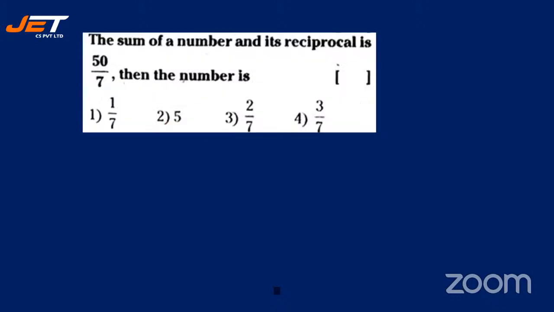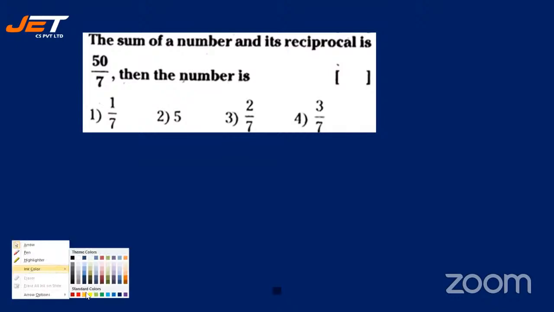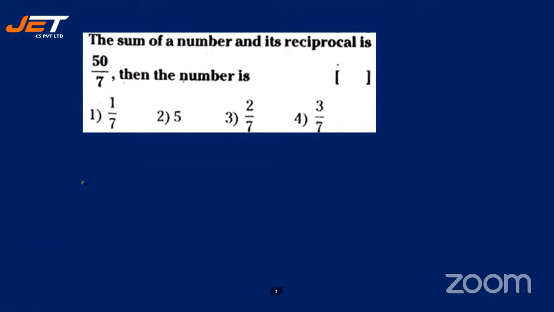See the next question. The sum of a number and its reciprocal is 50 by 7. Then find the number. So you can assume the number to be x, plus the reciprocal of x is 1 by x, is equal to 50 by 7. All right. Others, please do it and give me your answer. By the time I finish doing this, you're assuming this number to be x and its reciprocal is 1 by x is equal to 50 by 7.